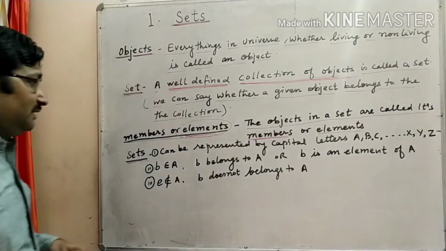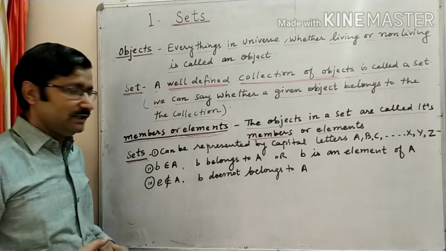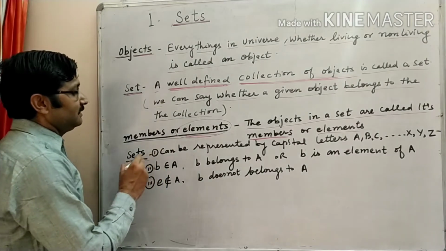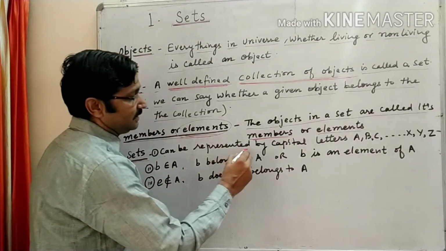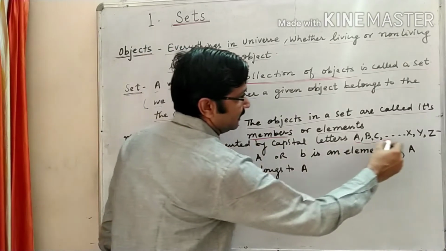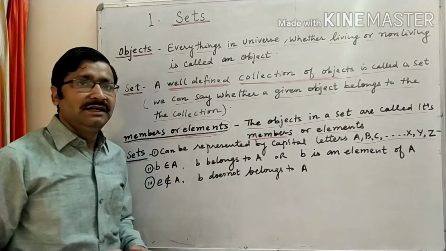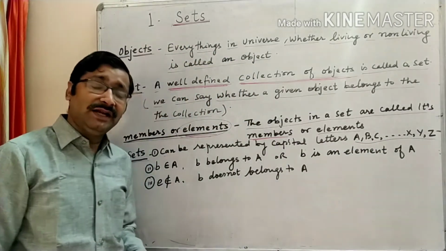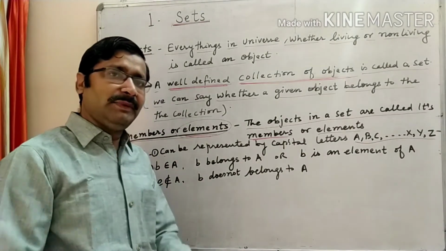Some more important points to keep in mind: a set can be represented by a capital letter, A, B, C, D to X, Y, Z. Any letter you can use, but it should be a capital letter.